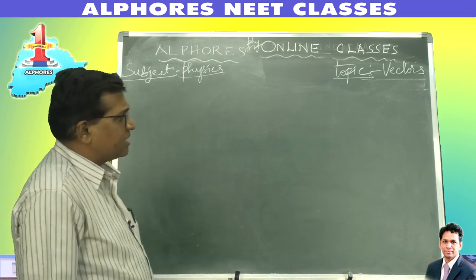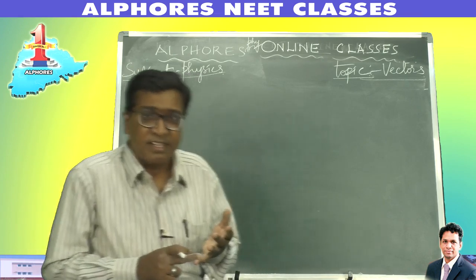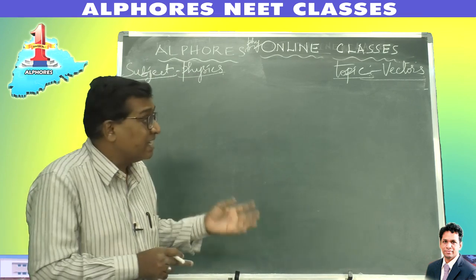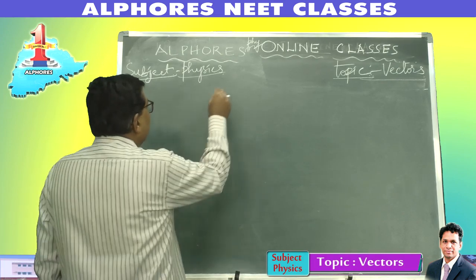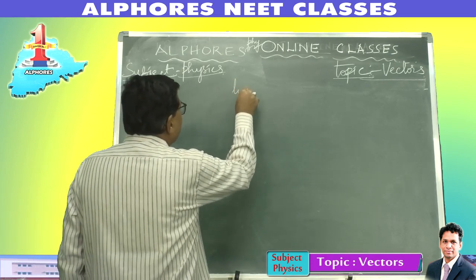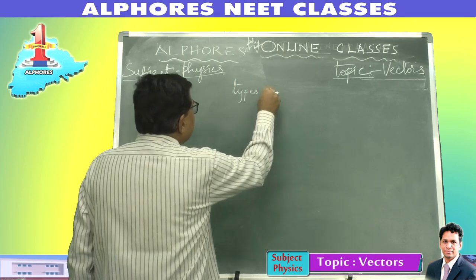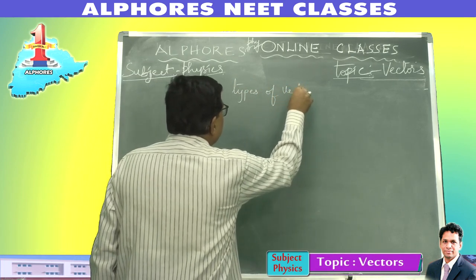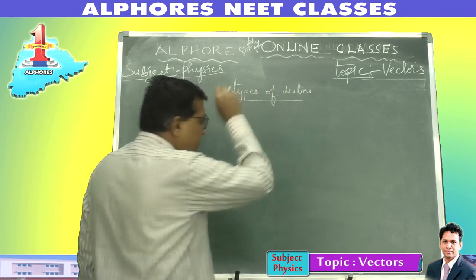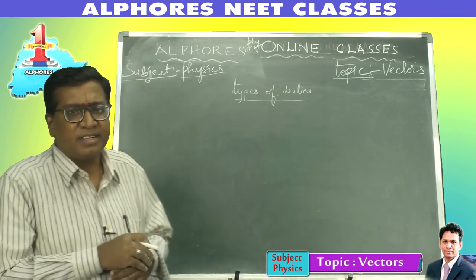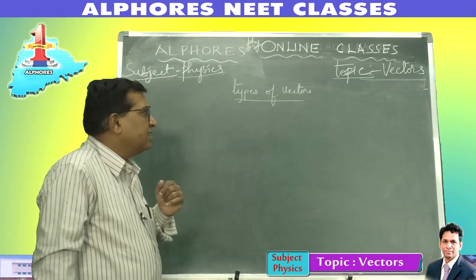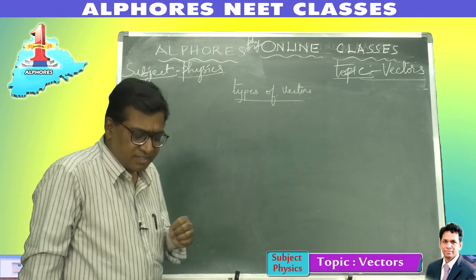So coming to the next part. First, representation of vectors. Next, we have to study the types of vectors. What are the various types of vectors? We should know how vectors are being classified, separated and categorized.